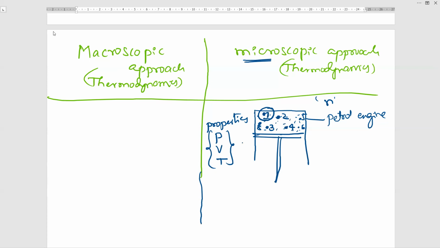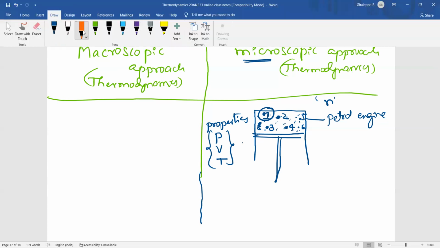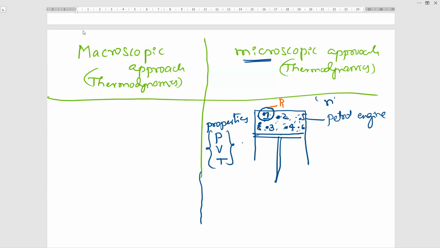In the microscopic approach, being an engineering student, you are going to determine the pressure of molecule 1. How much is the pressure of only molecule 1, not molecule 2, let us say P1. And you are going to identify molecule 1 volume, and you are going to measure the temperature of the molecule. Similarly, one more student is doing P2, V2, and T2, the pressure, volume, and temperature of molecule 2.